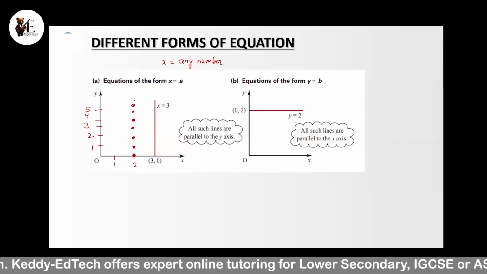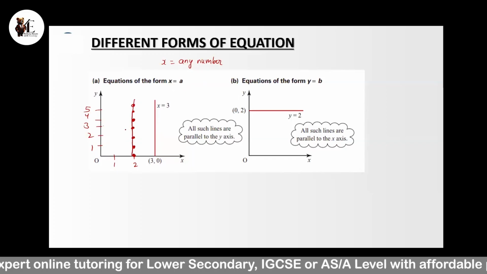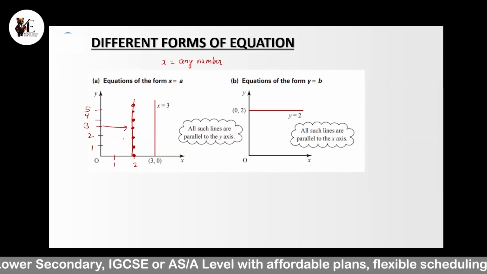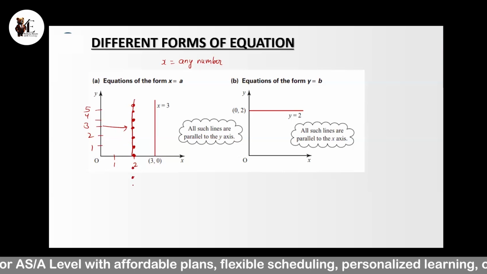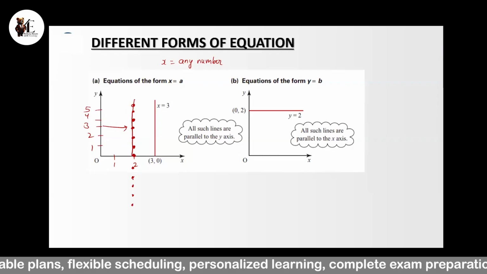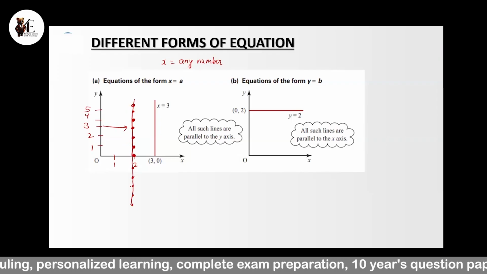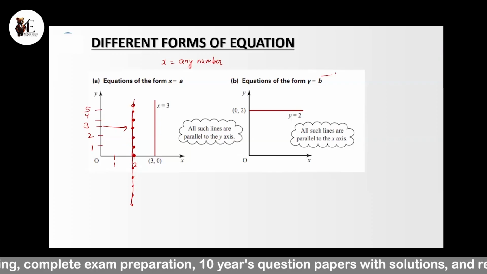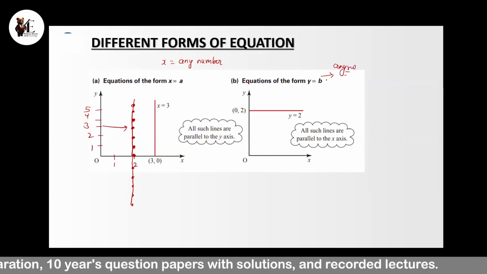So if I join these points, I will get a line parallel to the y-axis, because at every point the value of x is 2. Even below the x-axis, at each point the value of x is 2. So if you draw the complete graph of the line x equals 2, it will be parallel to the y-axis. Similarly, if the equation is of the form y equals b, where b is any number, the graph will be parallel to the x-axis.